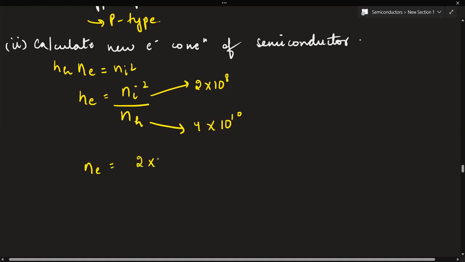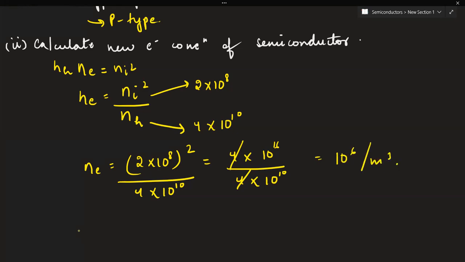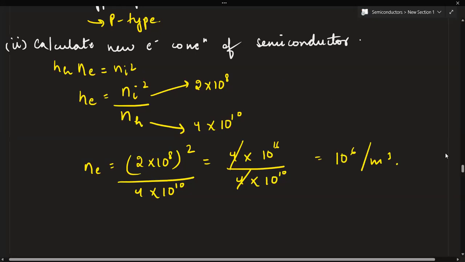Ne will be 2 into 10 to the power 8 whole square divided by 4 into 10 to the power 10. This will be equal to 4 into 10 to the power 16 divided by 4 into 10 to the power 10. 4 and 4 will get cancelled. This will be equal to 10 to the power 6 per meter cube. Clear? Yes, ma'am. Okay, so just note down this question as well.